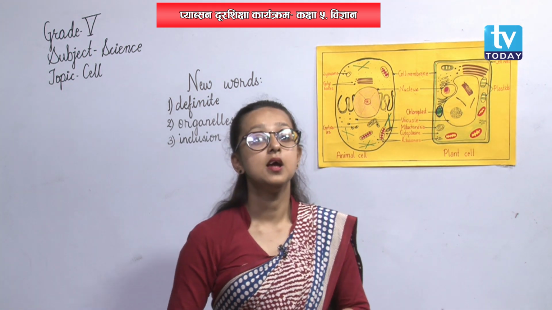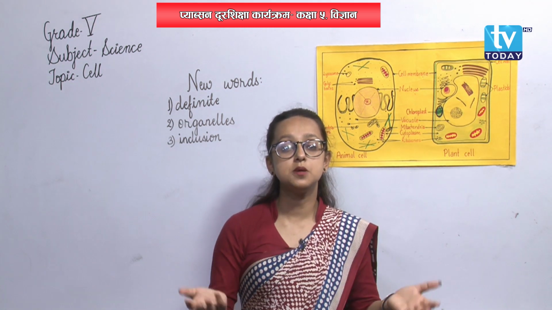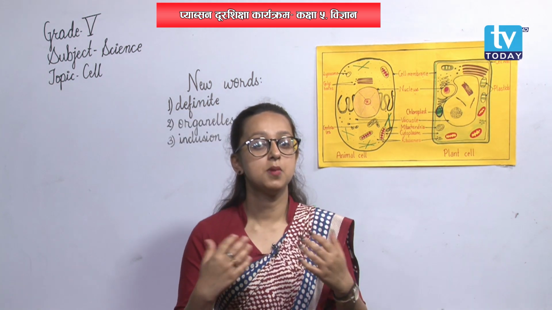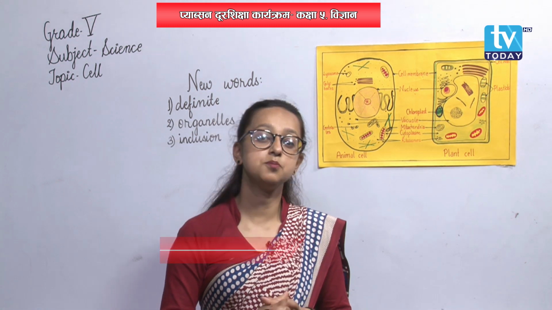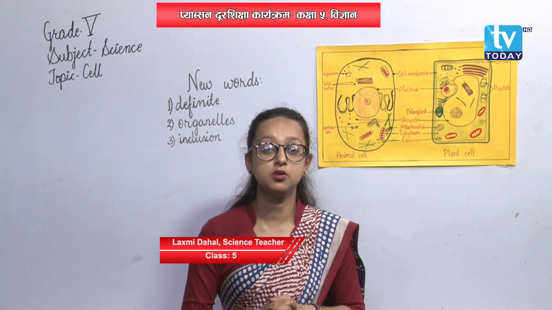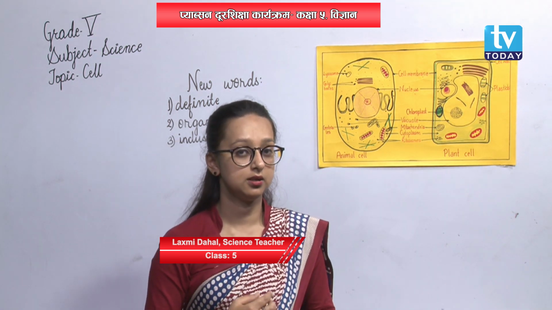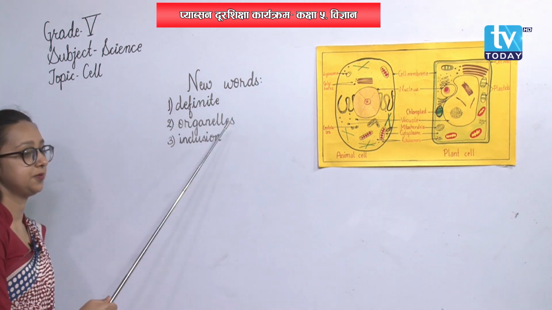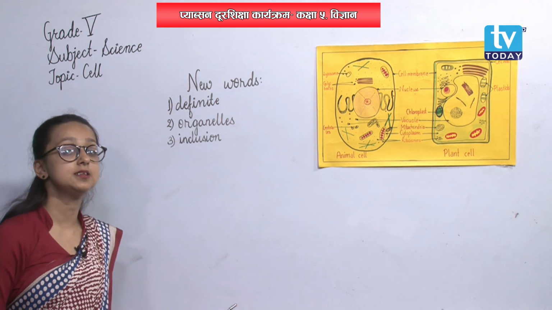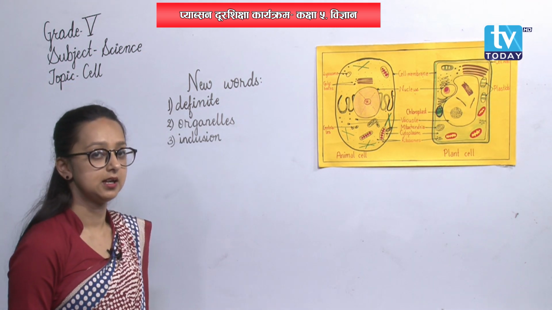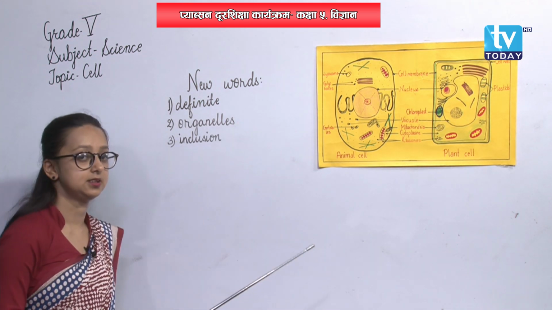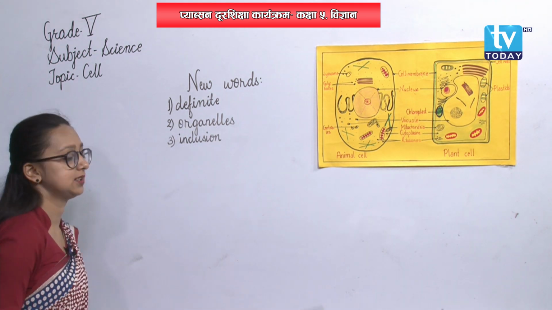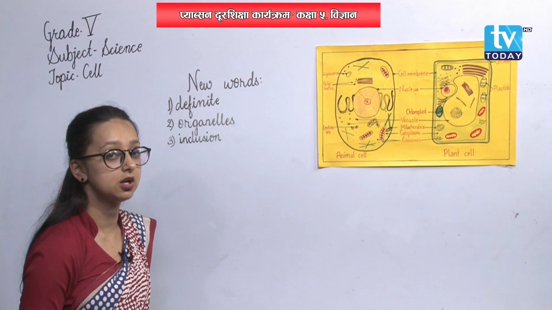Alright? Cells are also made up of many parts, like nucleus, vacuoles, mitochondria, cytoplasm. There are many parts of the cell. We will obviously talk about it later on. Now, before that, I have written some of the words here. First word is definite, right? What is definite? Definite means fixed. Fixed, alright? Limited. And then organelles. Organelles is the second word that I have written on the board.